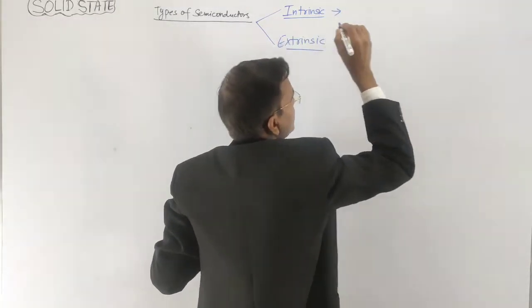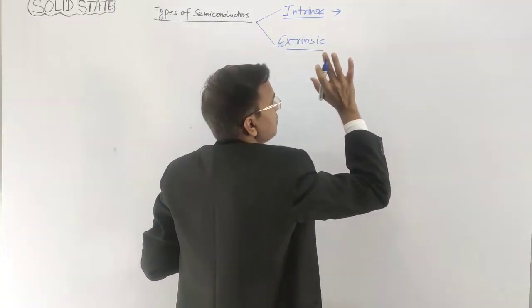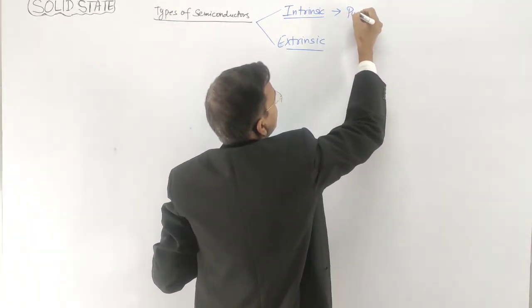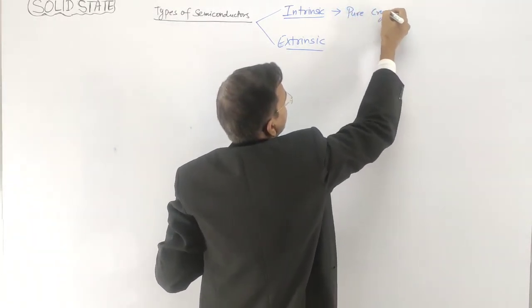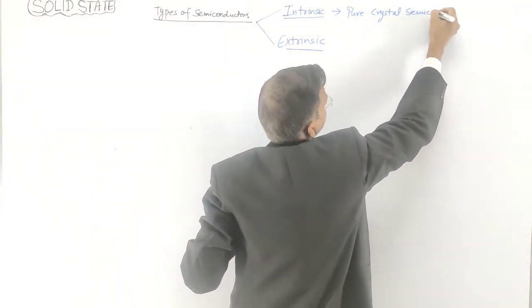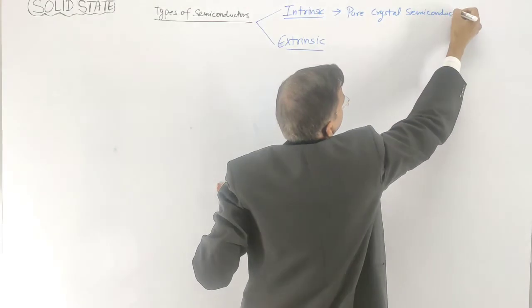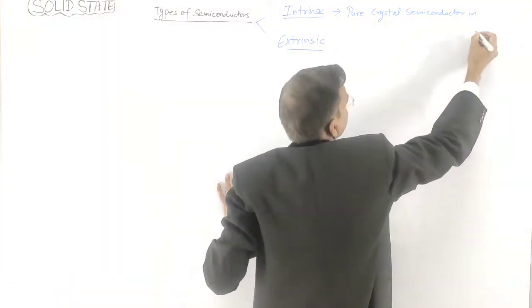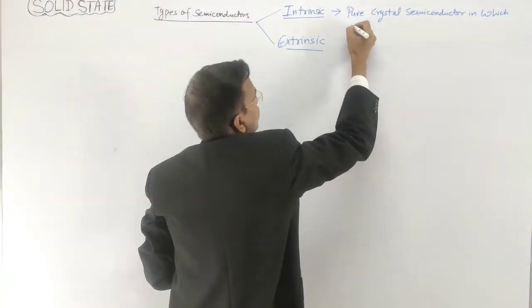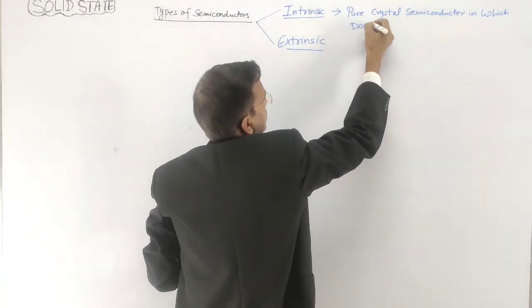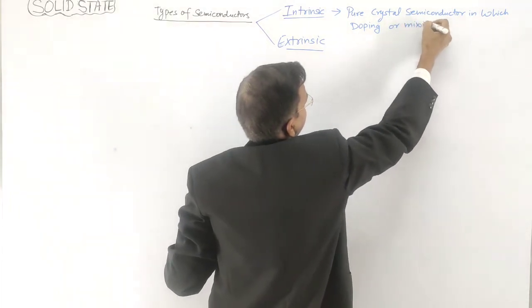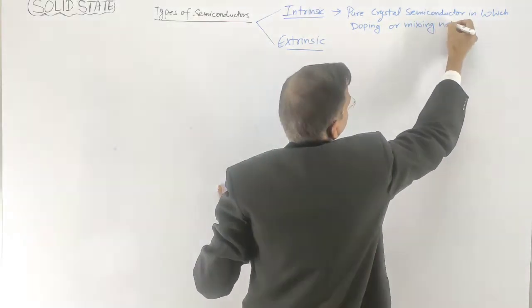Intrinsic, in which the doping is not taking place, means it is a pure crystal semiconductor in which doping or mixing is not taking place,